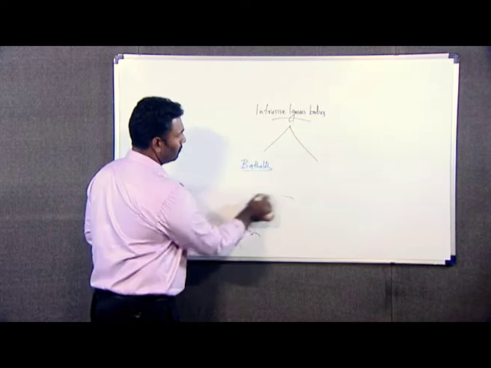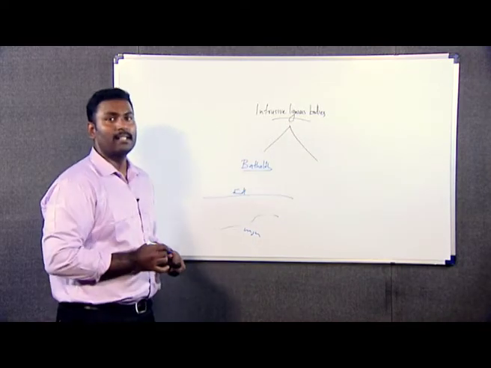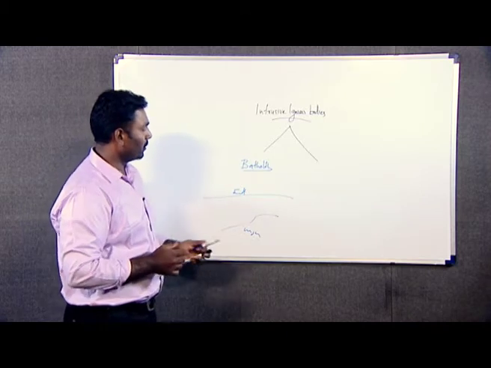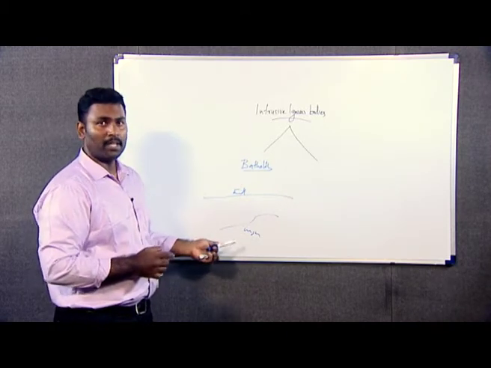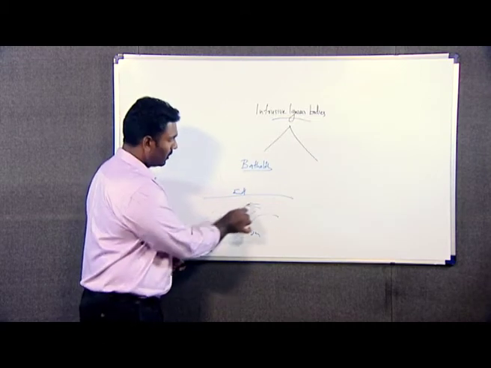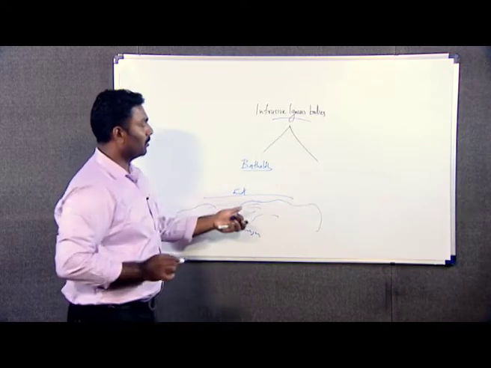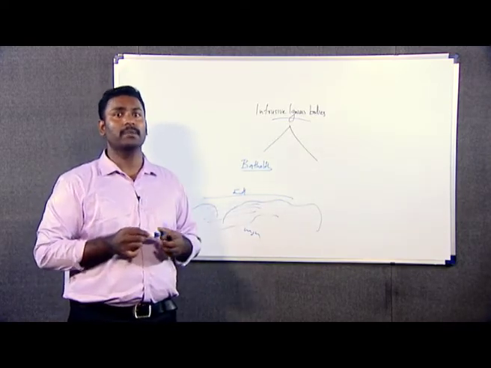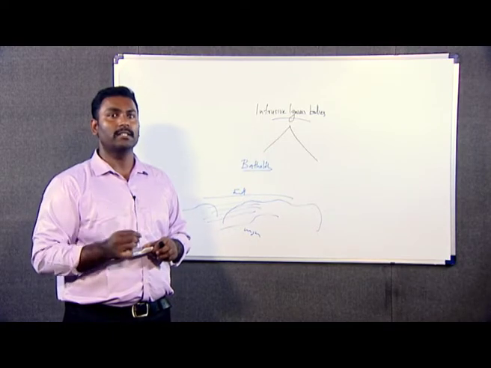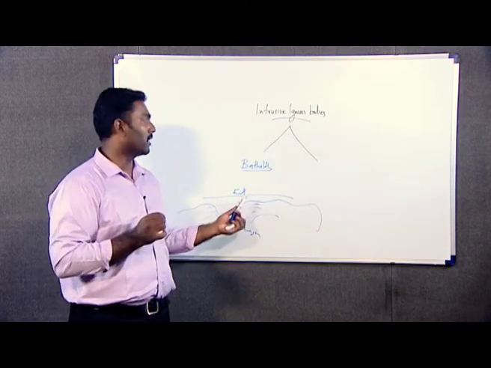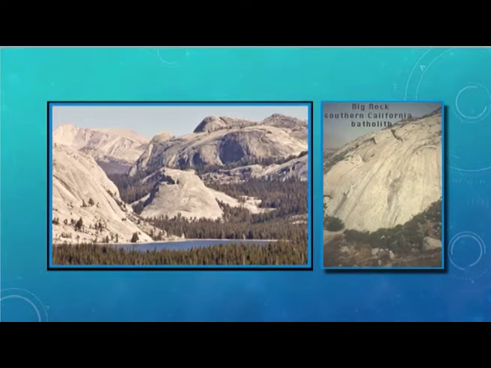Suppose this is the magma chamber and this is the earth surface, and here you can see this magma will cut across all the strata here, and spread over hundreds of square kilometers, and that type of discordant intrusive body is known as batholith. So, this diagram will give you an idea about how much area a batholith can cover. That is why we call it one of the largest intrusive discordant bodies.